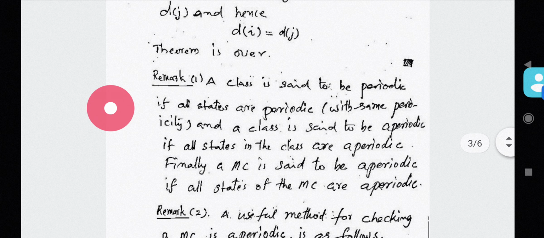And you know that if the Markov chain is a communicating class and any one state has periodicity 1, that is aperiodic, definitely all the states will be aperiodic because of the class property of periodicity.